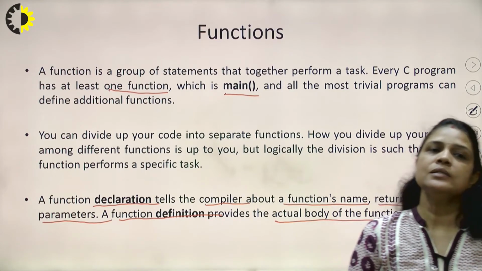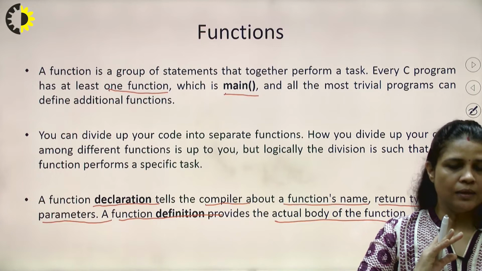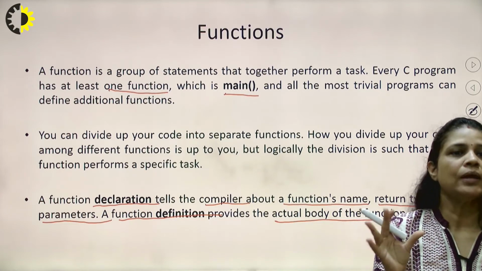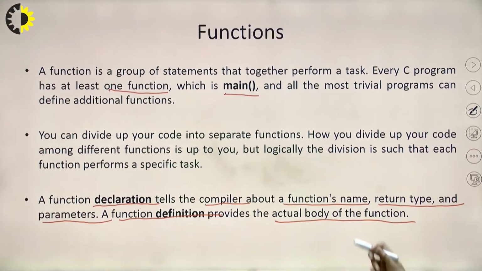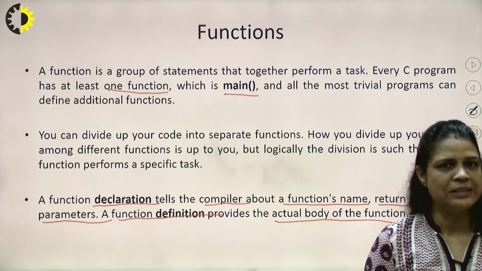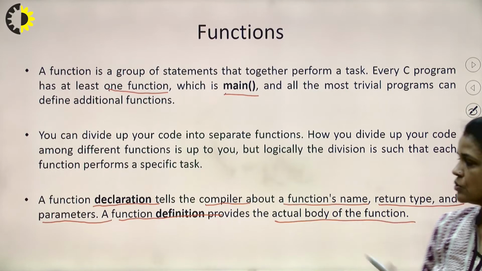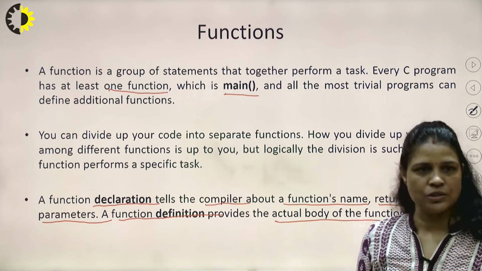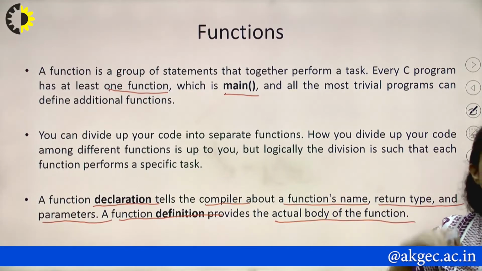In a C program, when we use a function, we need to declare it in advance before we write the actual body of the function. Function definition means the actual body of the function, the actual logic of the function. So before defining that function, we need to declare it in advance so that the compiler can understand.